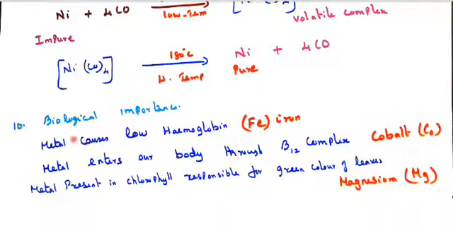Then biological importance. Low hemoglobin in our blood is due to a lack of iron. Only one metal enters our body through the B12 complexes, cobalt, and these B complexes are soluble in water, so they easily go out. So we should often take B complex. Then the metal present in chlorophyll, responsible for the green color of the leaves, is magnesium.